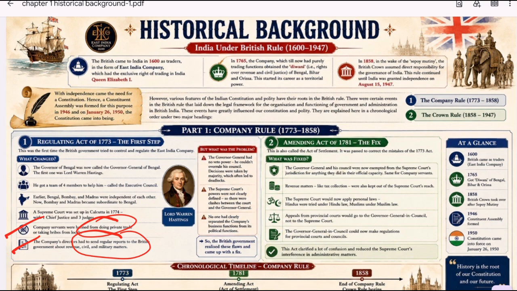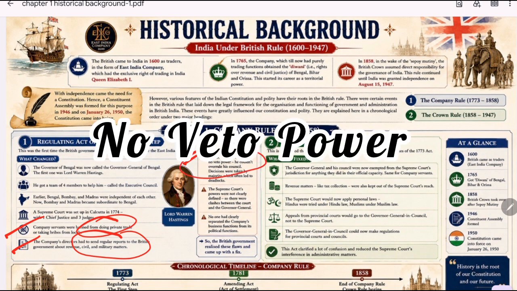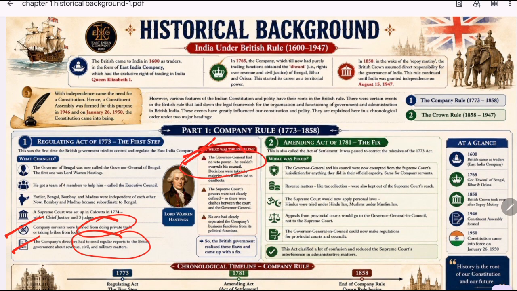They had problems with the act. So although the act was important, it had many flaws. First one, the Governor General had no veto power. So what happened as a result? The Governor General was only one member of the council, and if the other members disagreed with him, he could be outvoted, and as a result, conflict and administrative deadlock became common between the Governor General and his council. Even Hastings frequently clashed with his council members.